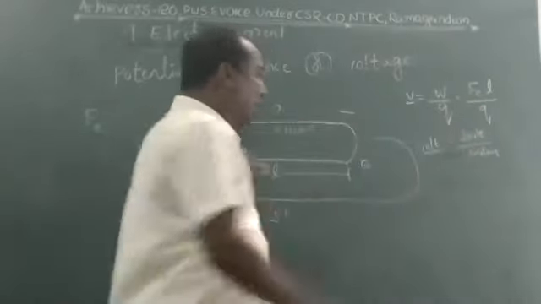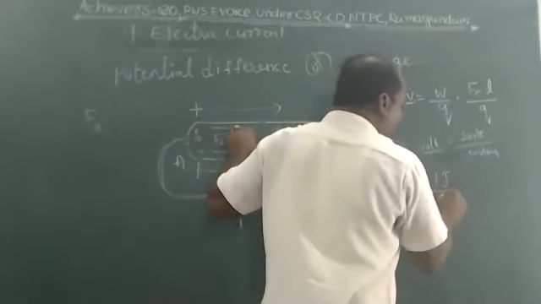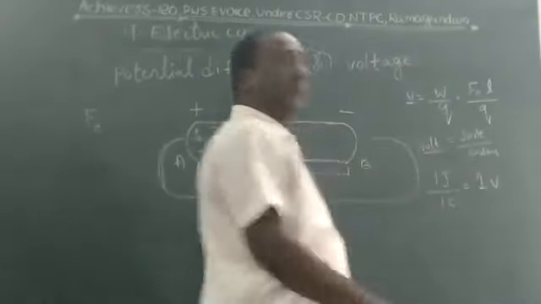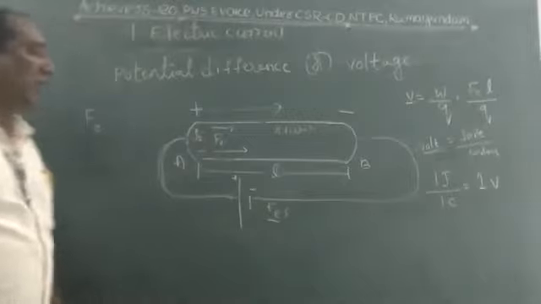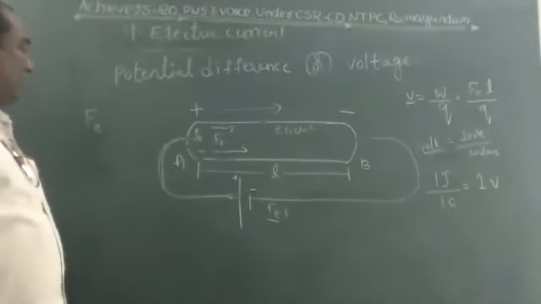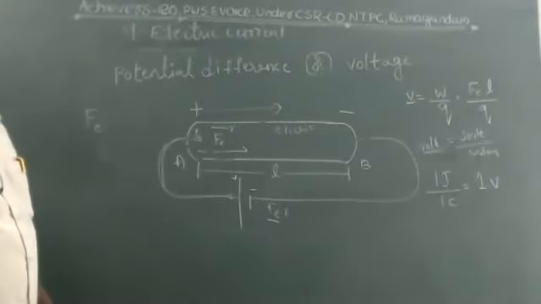1 joule per coulomb equals 1 volt. 1 joule per coulomb equals 1 volt. Okay, children. So this is about the potential difference or voltage.